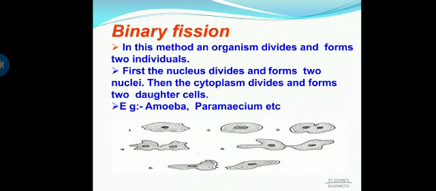So binary fission is an asexual method of reproduction of organisms, and in binary fission the parent organism splits or divides to form two new organisms. So when this happens, the parent organism ceases to exist and the two new organisms come into existence. The unicellular organisms like amoeba, paramecium, leishmania, bacteria reproduce by binary fission.